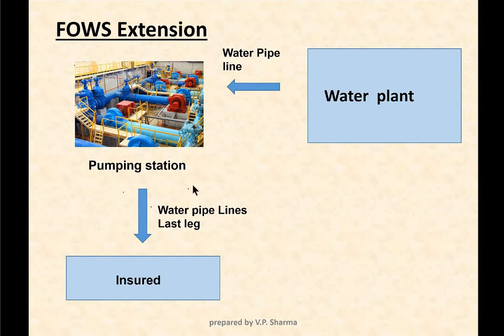Now here also you see this is the insured premises and it is getting water supply from nearest pumping station. It is here, and here are the water pipelines. This is the last leg of water pipeline. So there has to be a damage at the pumping station, and then only interruption in production because of non-supply of water, that gets covered under this extension. So loss of GP at insured premises because of non-supply of water gets covered.